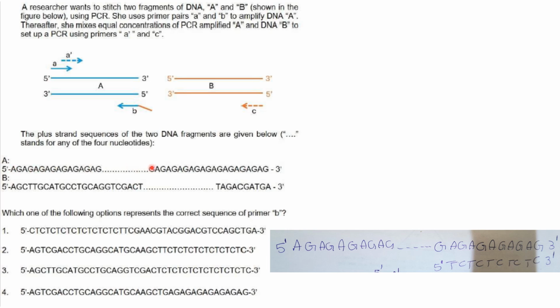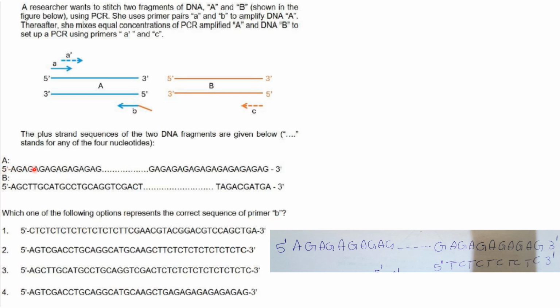This is the plus strand sequence of A, and this is that of B. Which of the following options represents the correct sequence of primer B?